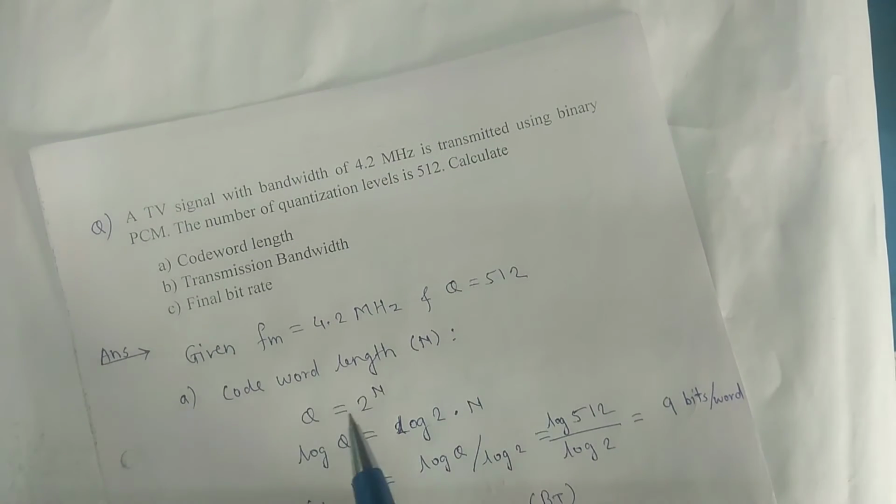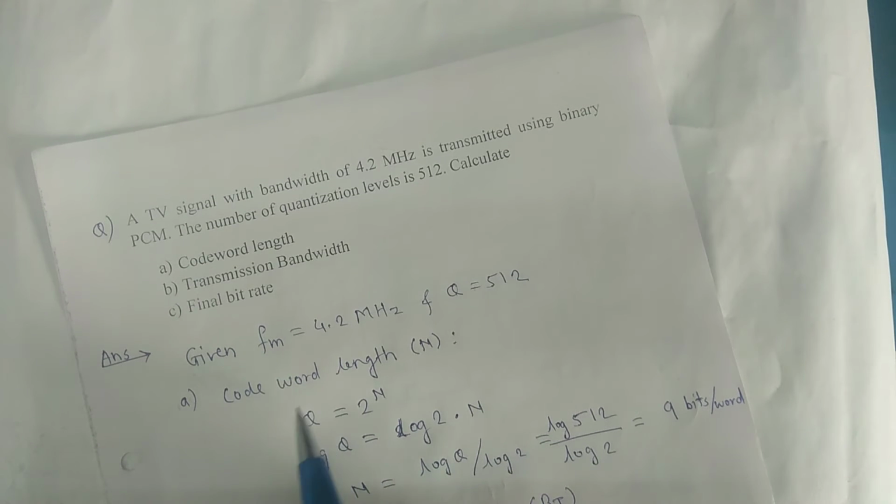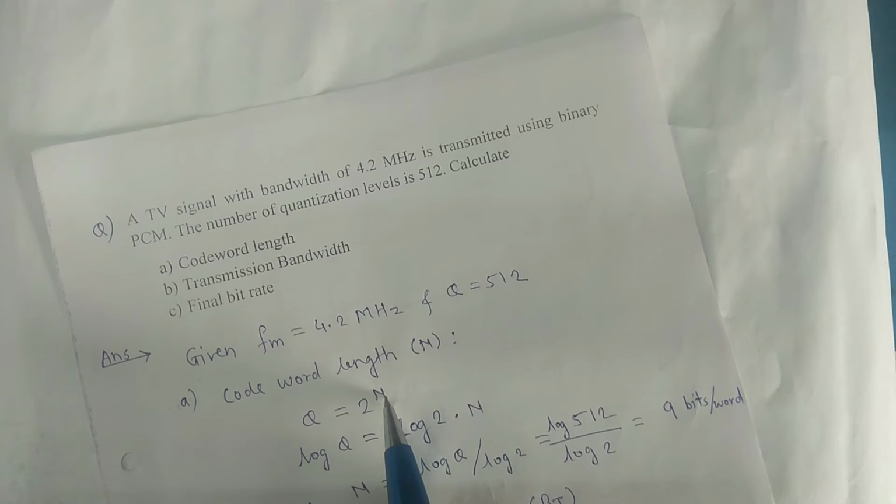As we know, the relation between number of quantization levels and number of bits per word is Q equal to 2 raised to n. In this, the given value is Q. From this Q we have to find the value of n.